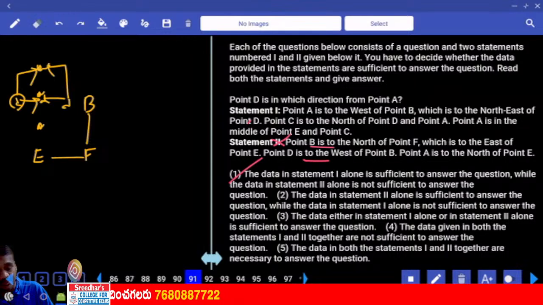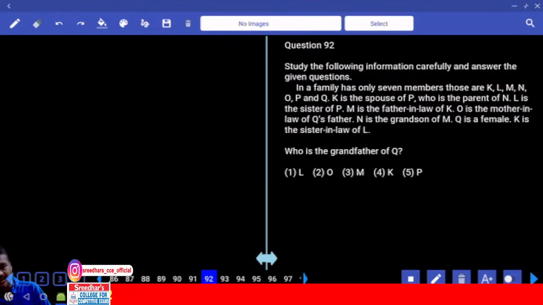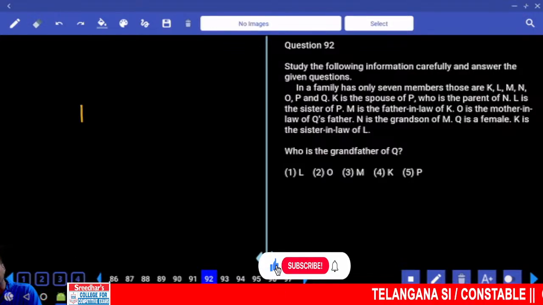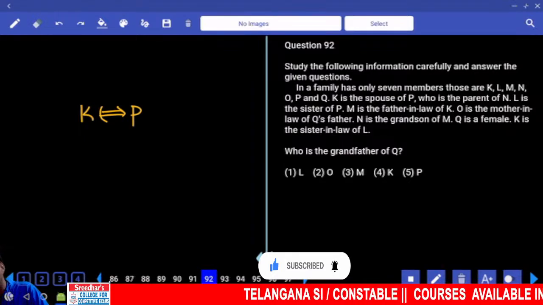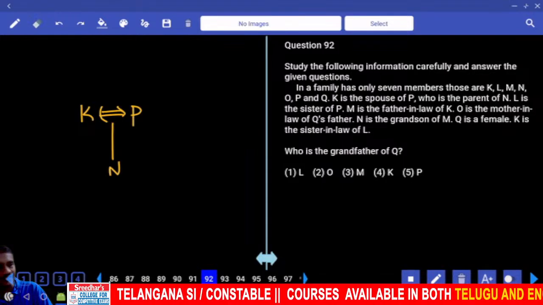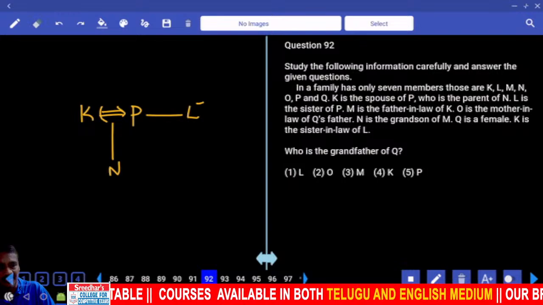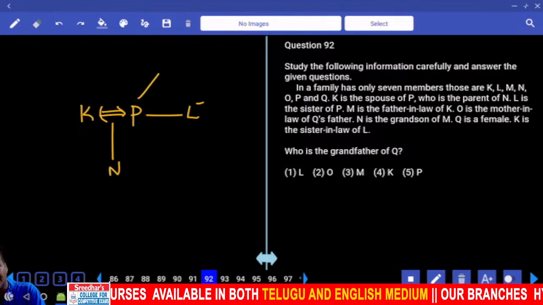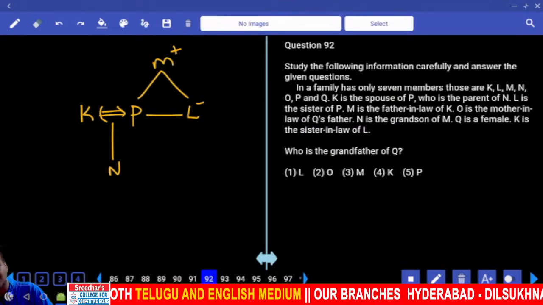Now 92 and 94, first or the second, definitely first priority, and that is blood relation. In a family of 7 members, K is the spouse of P. K and P are married to each other, K is the spouse. The genders are not known. And P is the parent of N. N is the child of K and P. L is the sister of P. M is the father-in-law of K. Hence M is the father of P and L. K's father-in-law, K's spouse's father.